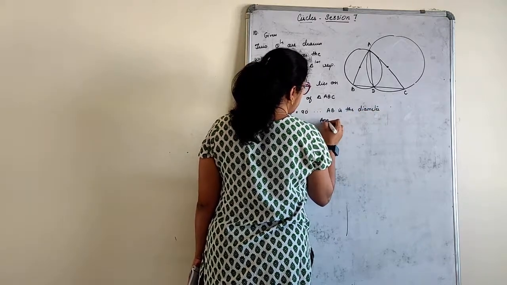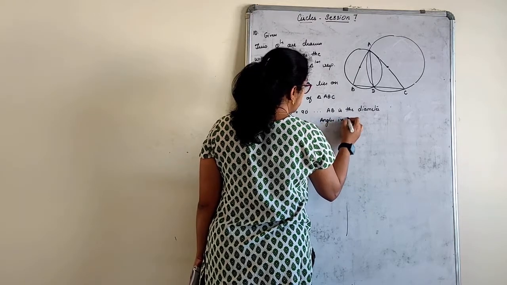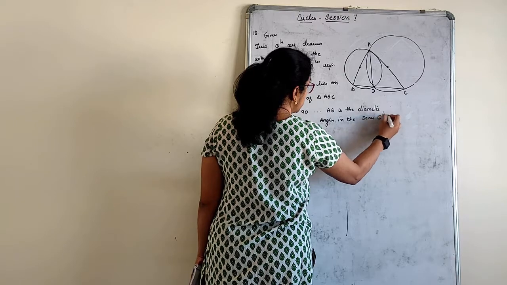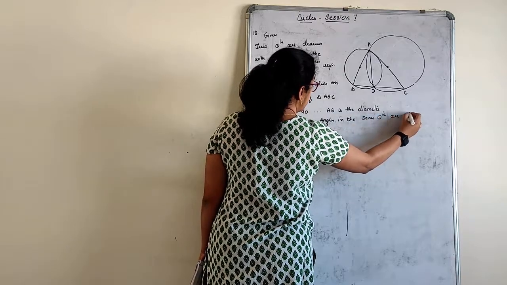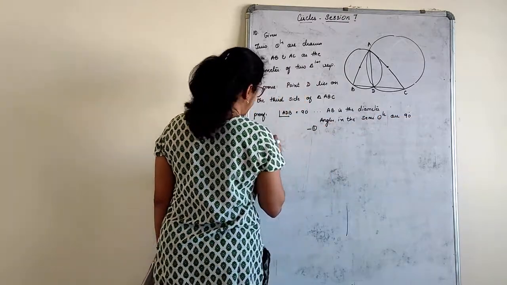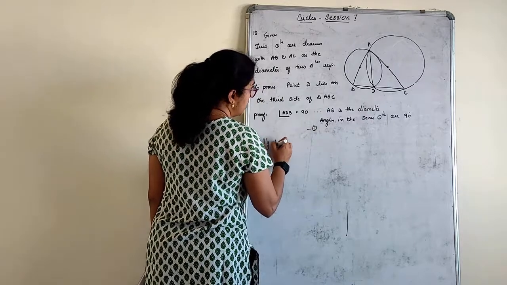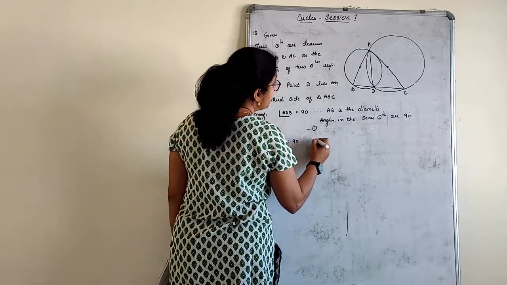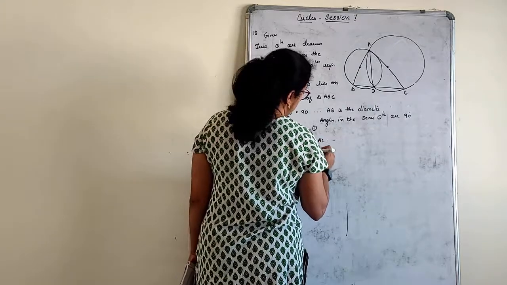So, angles in the semicircle are 90 degrees, equation 1. Similarly, angle ACD is equal to 90, since AC is the diameter.